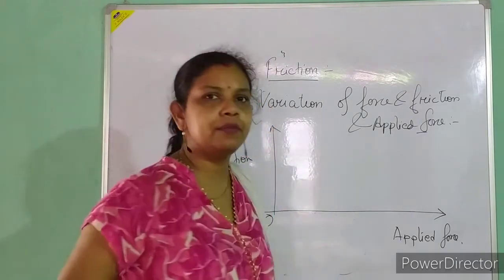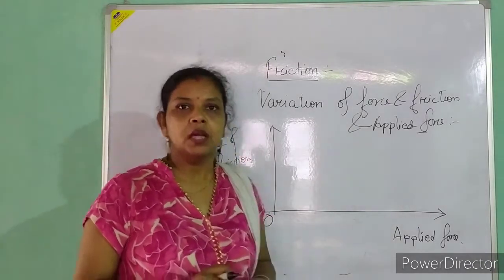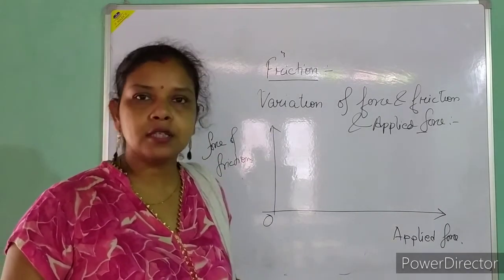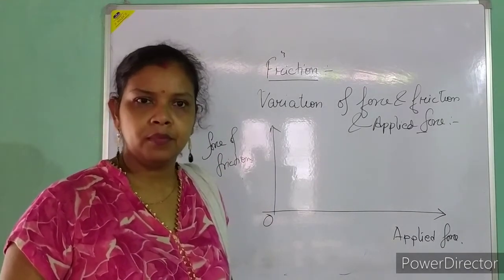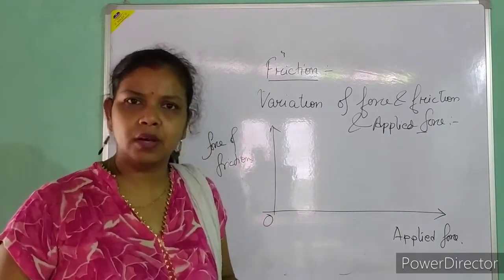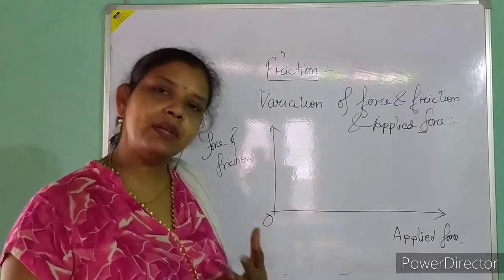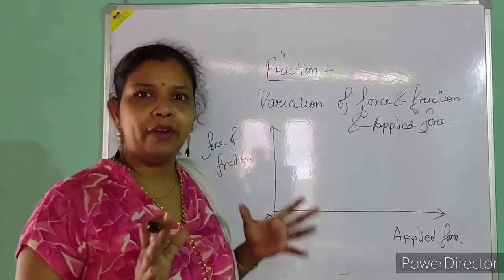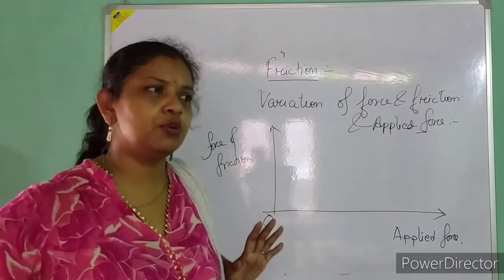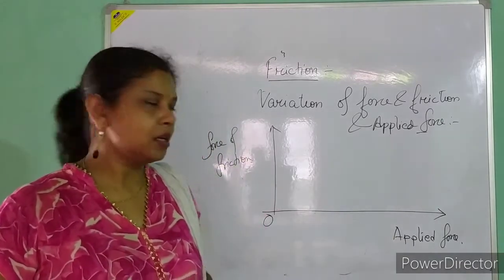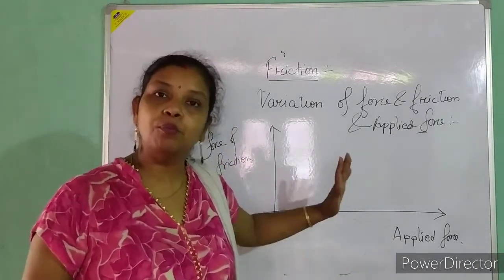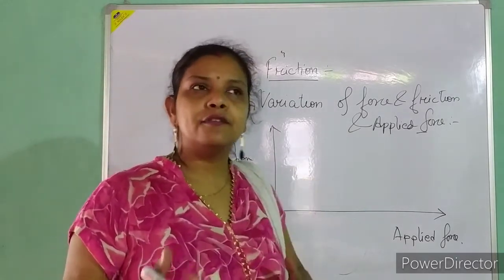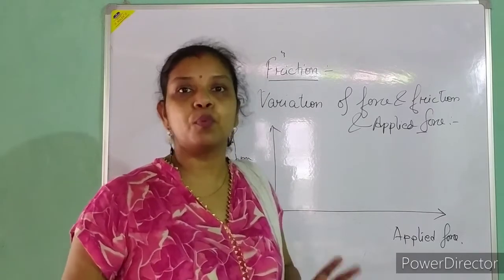See, what happened when I talked about the static case? In order to draw the graph, it is very easy, whatever I gave the example. Means, as we are applying a force, the body will not start to move initially. If it is a small body, obviously it will move. But if I am taking a body of nearly 50 kg or 25 to 30 kg, it becomes very difficult for me to slide it. So what happened when I apply the force? I observe that my frictional force is also the same. Can I say that the frictional force and the applied force are proportional to each other?